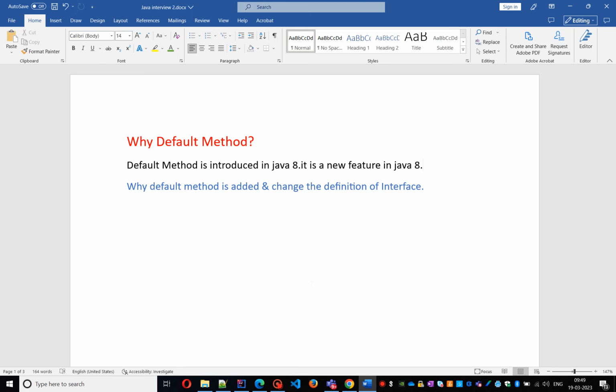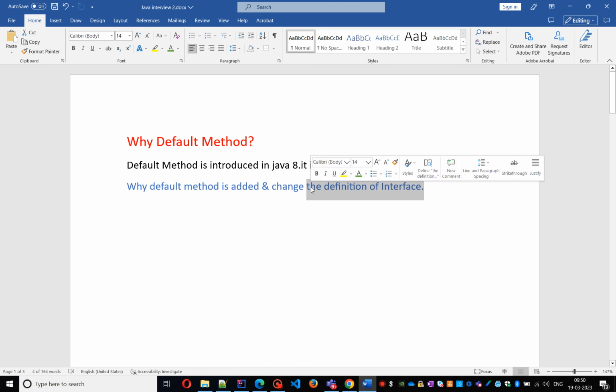Why is default method added, and why does it change the definition of the interface?